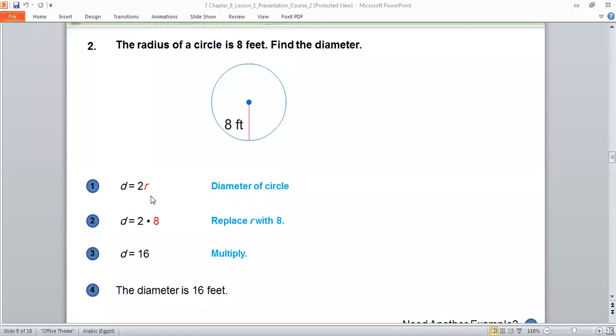So I will multiply 2 by 8. It gives me 16 feet. So the diameter here, look with me, the diameter here is equal to 16.